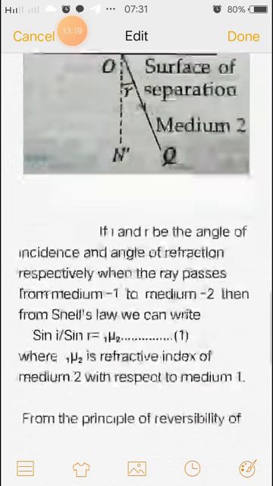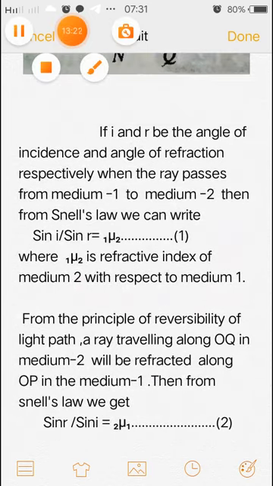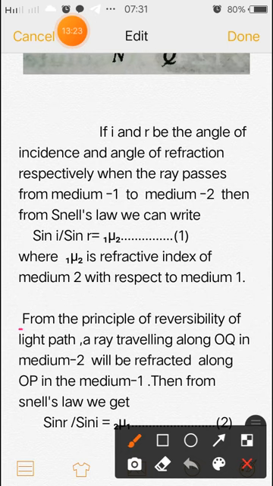And from the principle of reversibility of light path, a ray traveling along OQ in medium 2 will be refracted along OP in medium 1.